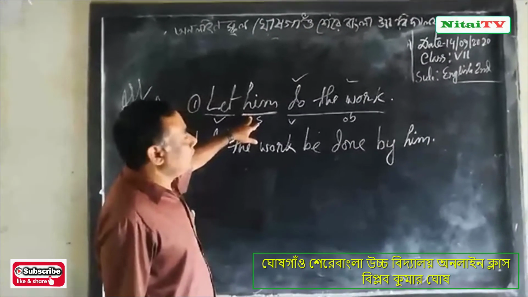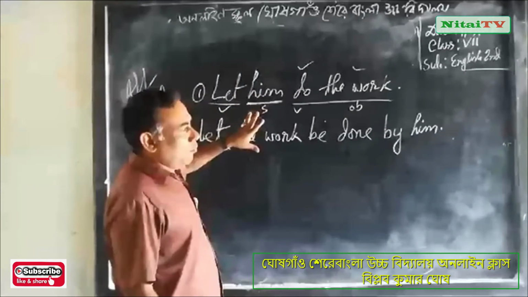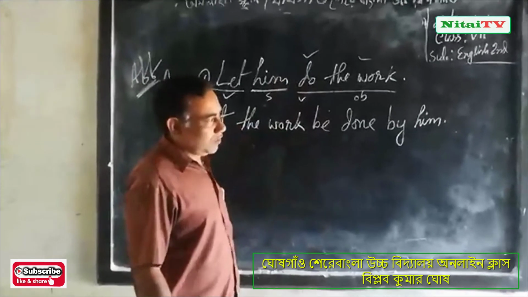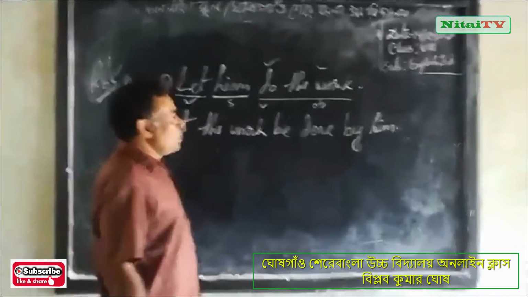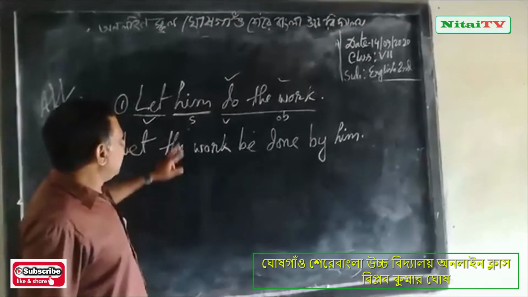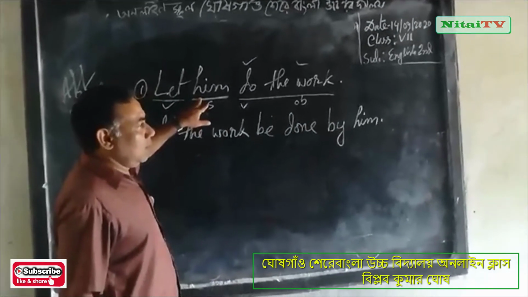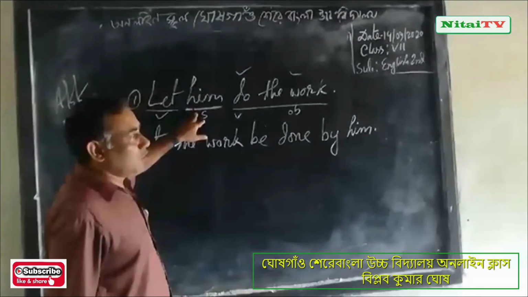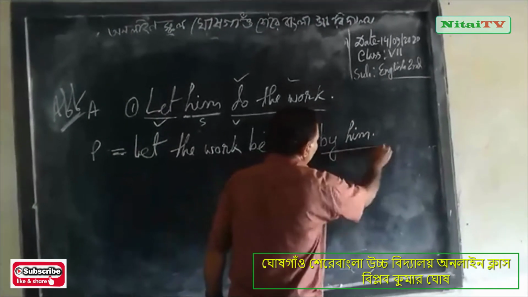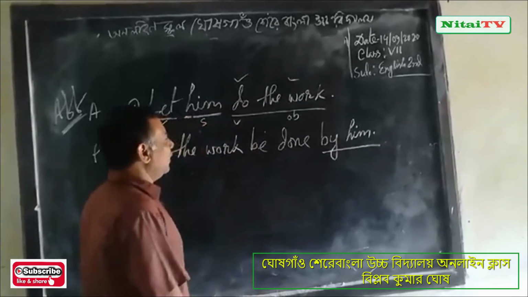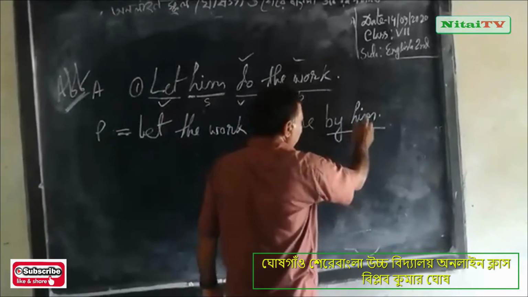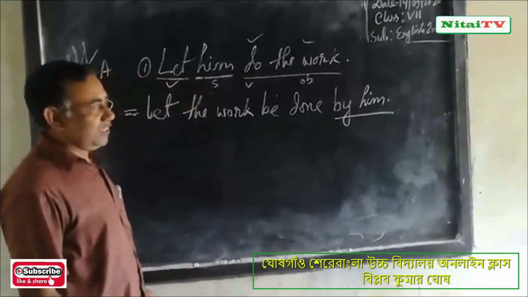We know in the changing of voice, the subject will change to the objective form. But this is the subject, really in the form of object, so we cannot change this form. When we write including the preposition by, then you will write the same word. Him will be him. It will not change.